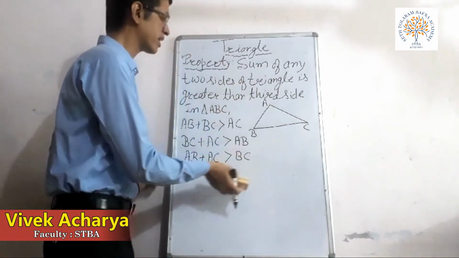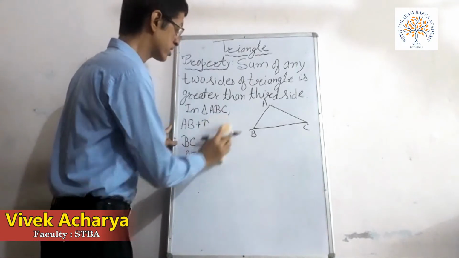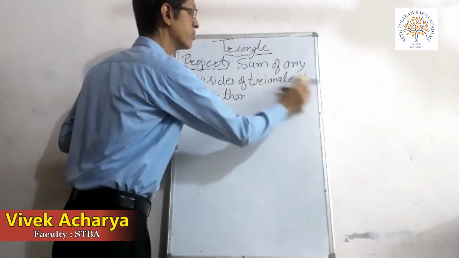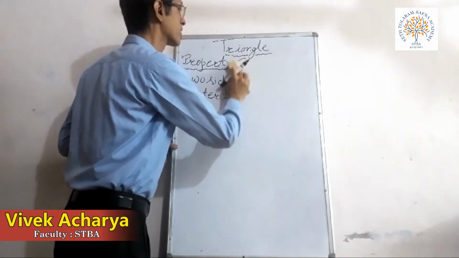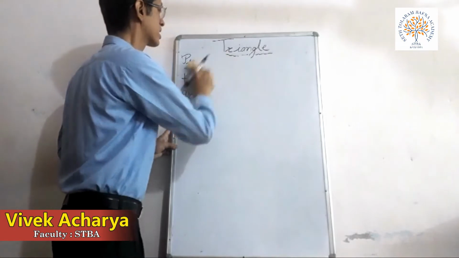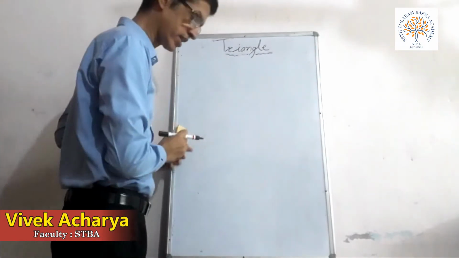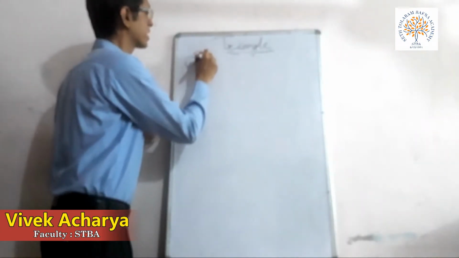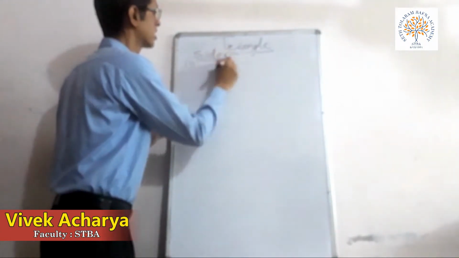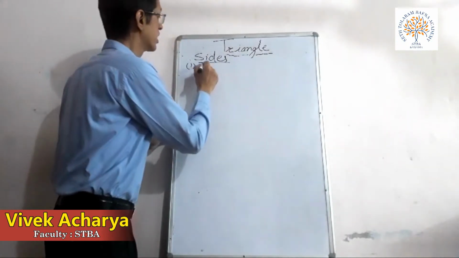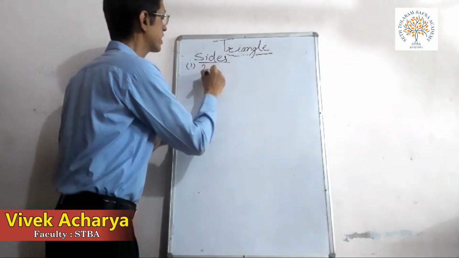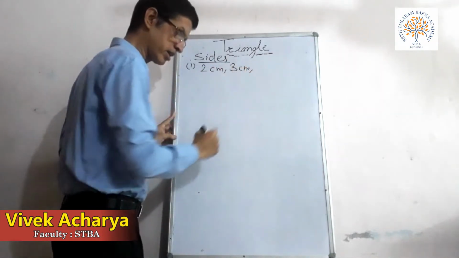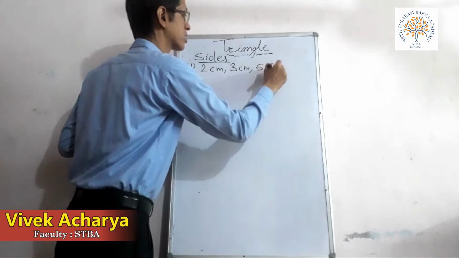Now we can take the lengths of three sides of a triangle and I can explain in which case the triangle is possible and in which it is not possible. I am taking sides of the triangle. If I take three sides, let it be 2 centimeter, 3 centimeter and 5 centimeter.